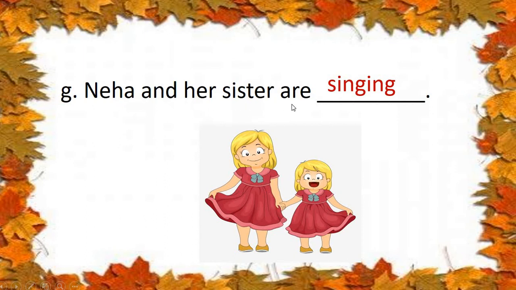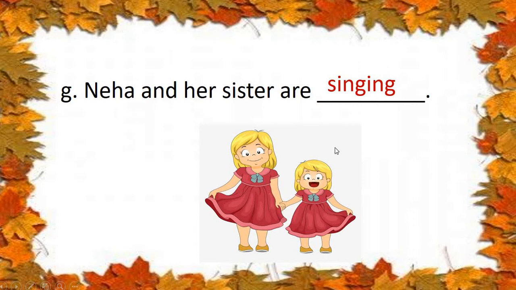So what will we use? Are. A-R-E, are. Are, then the ing form of the doing word, singing, to show that the action is happening now. Neha and her sister are singing.